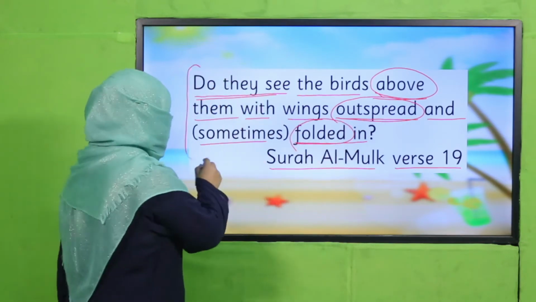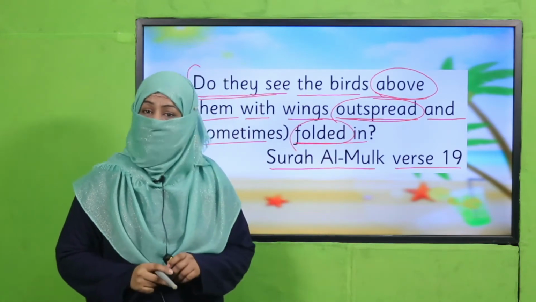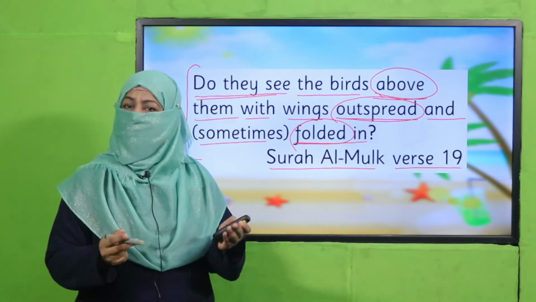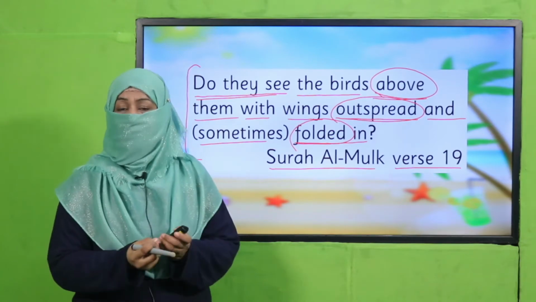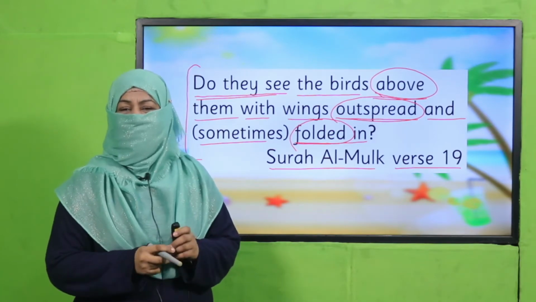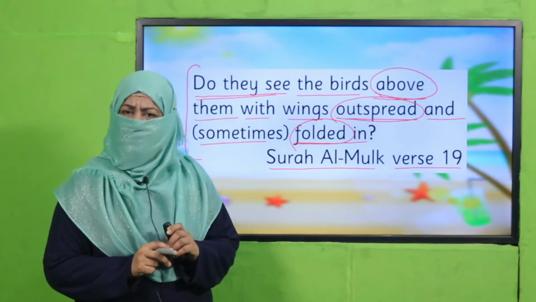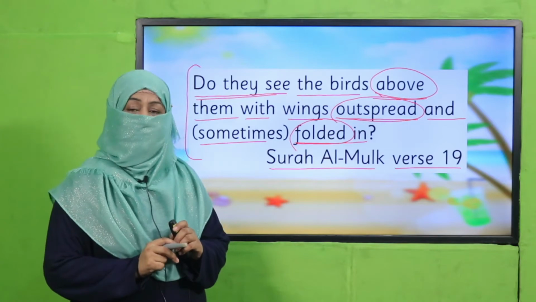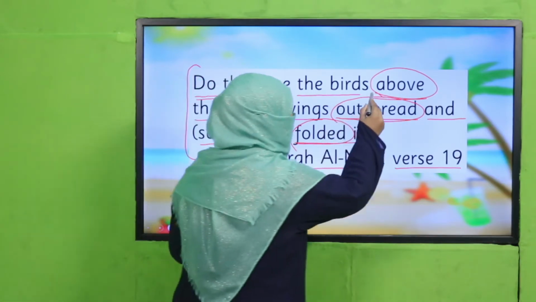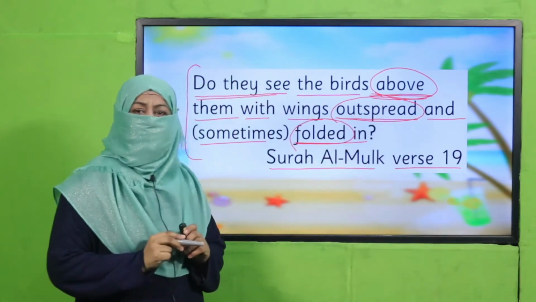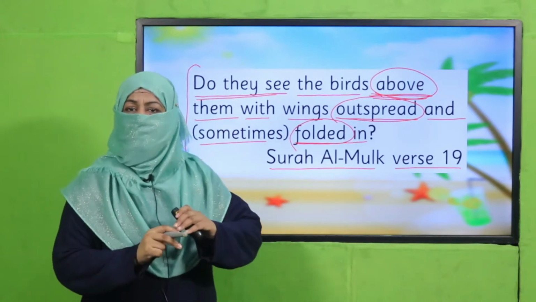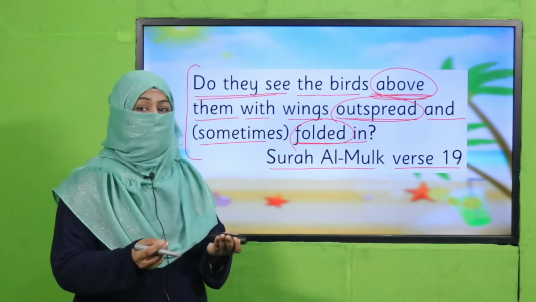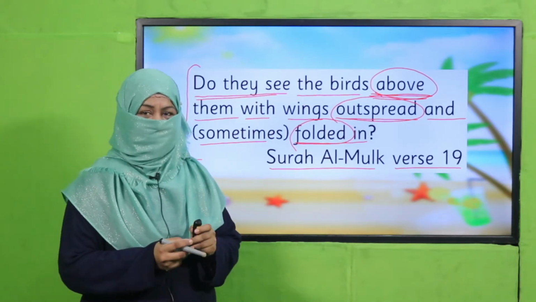And why is Allah subhanahu wa ta'ala mentioning it? Because it is a sign of Allah subhanahu wa ta'ala. We need to think how birds fly, because Allah has created them in a way they can fly. Right? So beta, everything which Allah has created for us, it is a sign of Allah subhanahu wa ta'ala. We should think about it. And now you look at this word above. What is it referring to? It is referring to birds. When they are flying, they are above. Right? So it is telling about their position. Where do they fly?